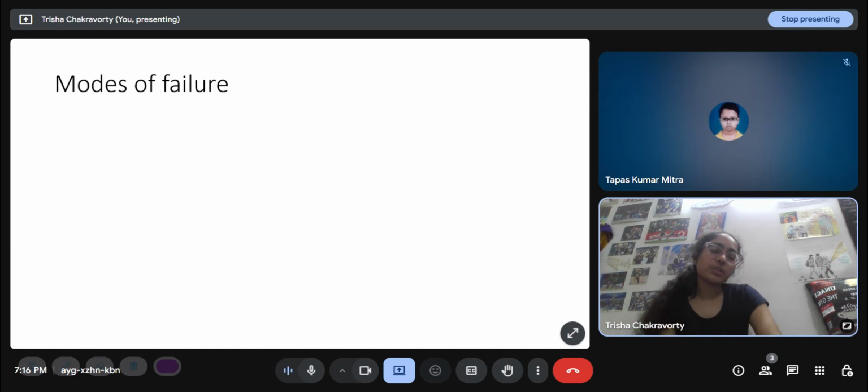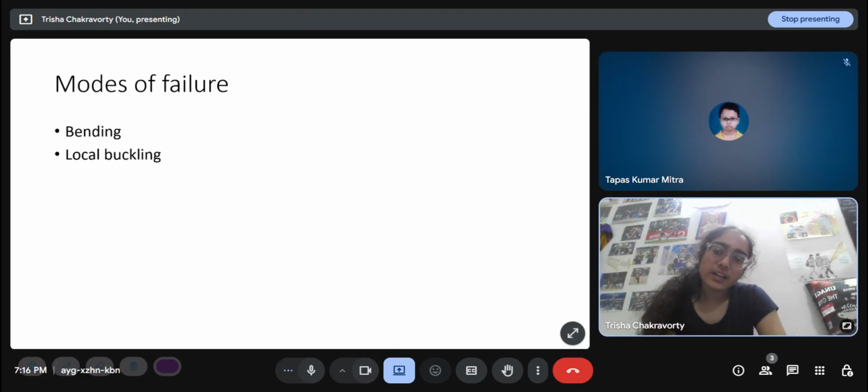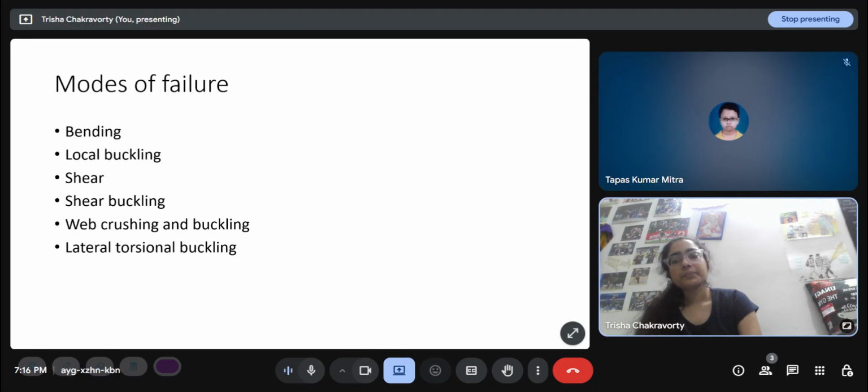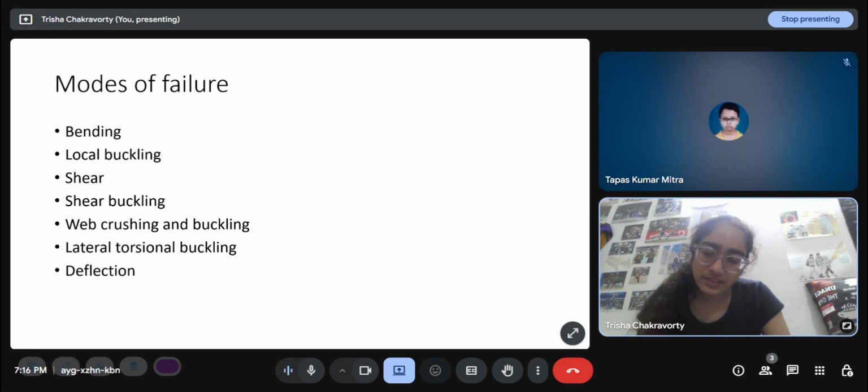Okay, so these are the modes of failure in steel structures: bending, local buckling, shear buckling, web crushing and buckling, and lateral torsional buckling. Bending and shear are the only ones that we are concerned about during concrete design. But all these buckling modes of failure are due to the small cross sectional areas, and these are all collapse or ultimate limit states. So we have to carry out checks corresponding to each of these when we are designing a steel structural element. And deflection is a serviceability limit state, which is an additional check we have to carry out.